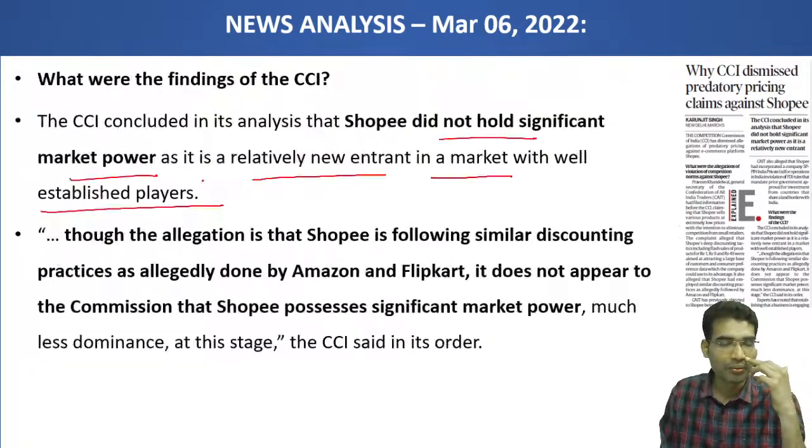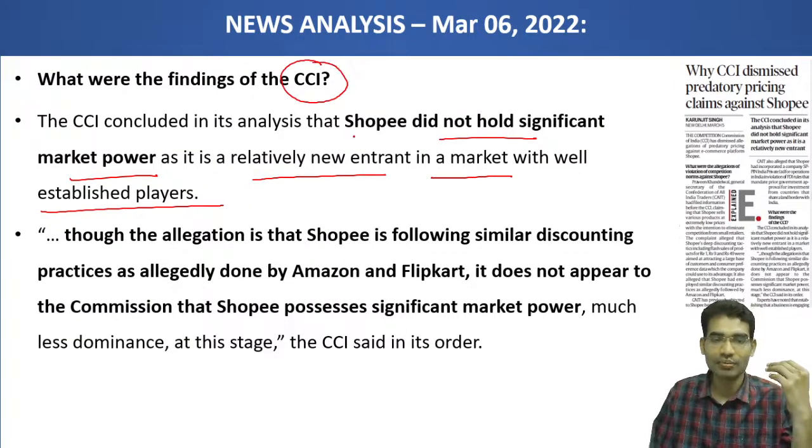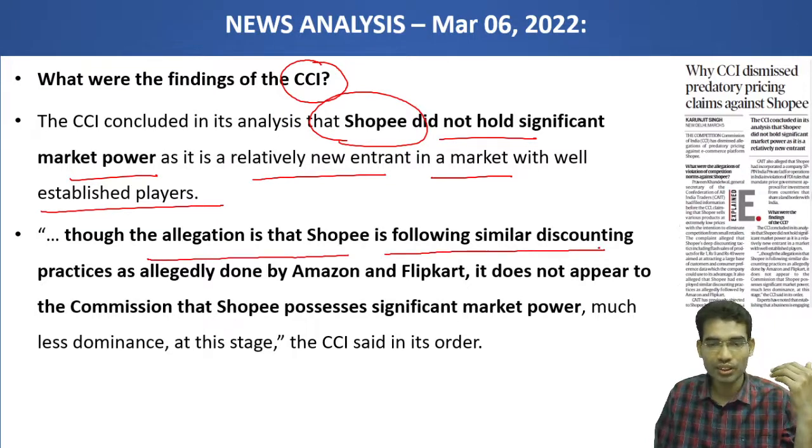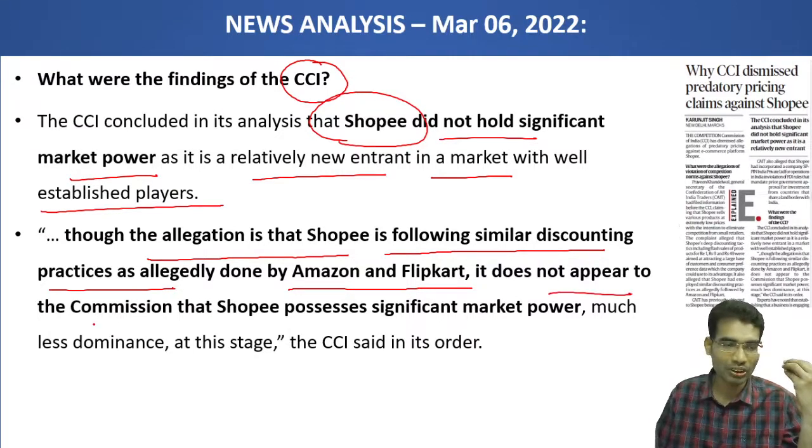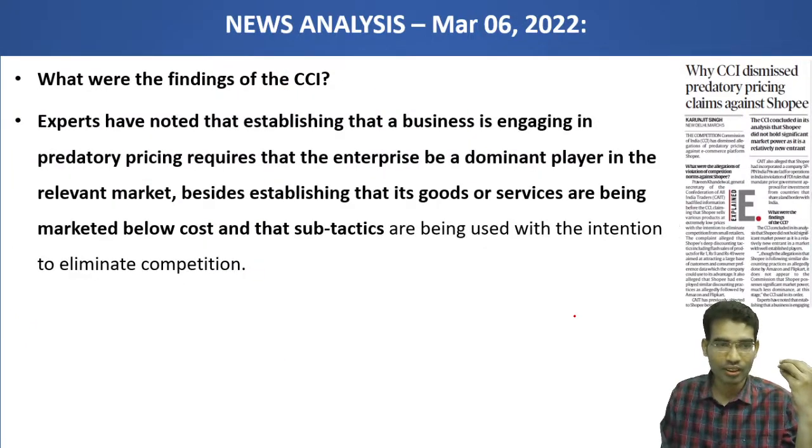So the CCI is saying that Shopee did not violate the norms. Though the allegation is that Shopee is following similar discounting practices as allegedly done by Amazon and Flipkart, it does not appear to the Commission that Shopee possesses significant market power.